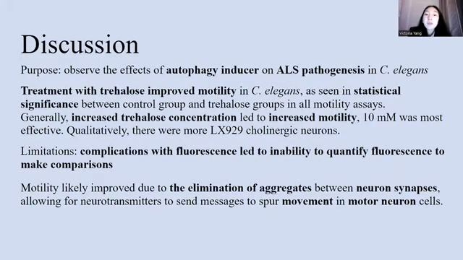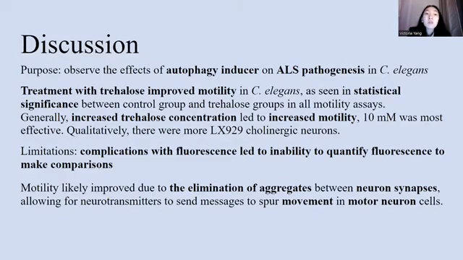The purpose of this experiment was to observe the effects of the autophagy inducer and antioxidant properties of trehalose on ALS pathogenesis. Trehalose treatment improved motility, as seen in the statistical significance between groups. There is a dose-dependent positive effect, as the most effective concentration was 10 millimolar. Visually, there were more cholinergic neurons present in the groups treated with trehalose. The quantification did not occur due to complications with the fluorescence.